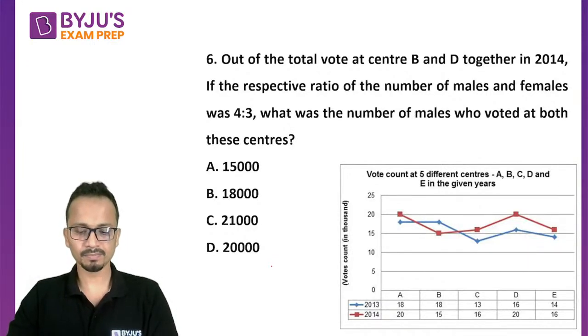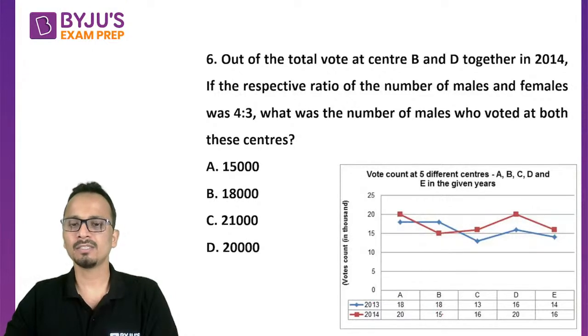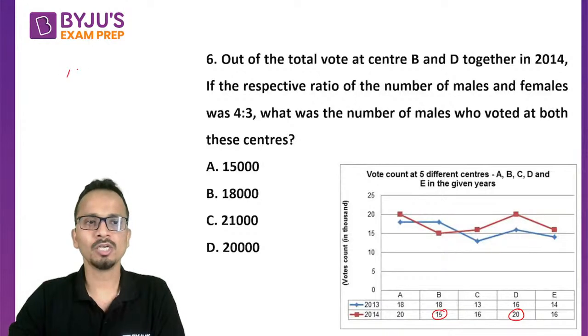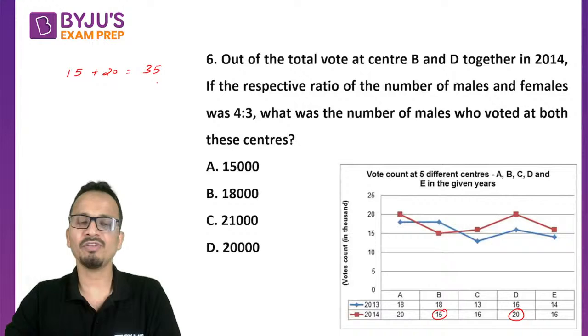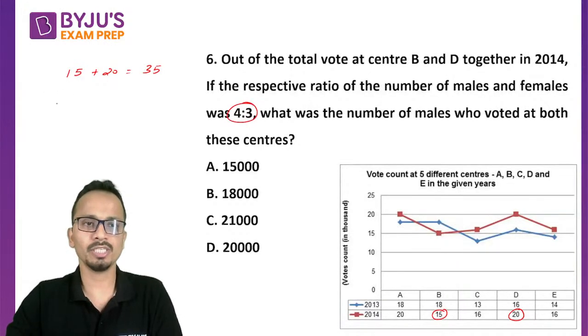All right. So Gaurav and Vicky have given their answers. They are talking about year 2014 only and the votes at center B and D. So out of the total votes at center B and D together in 2014, let's add these votes. So 15,000 plus 20,000, that is 35,000. Now this number is divided into males and females in the ratio of 4:3. So the ratio of males and females given is 4:3.